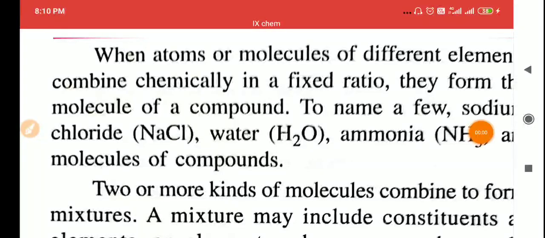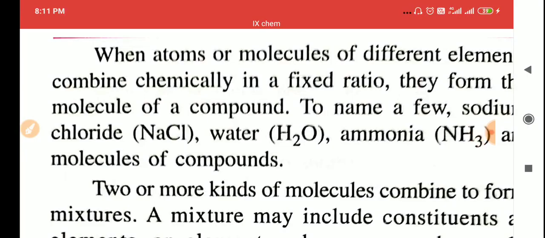Good morning, children. Yesterday we completed our first topic, that is atomicity: monoatomic molecules, diatomic molecules, and triatomic molecules, right? And we have also studied what a molecule is. The simple definition: a group of atoms is called a molecule.